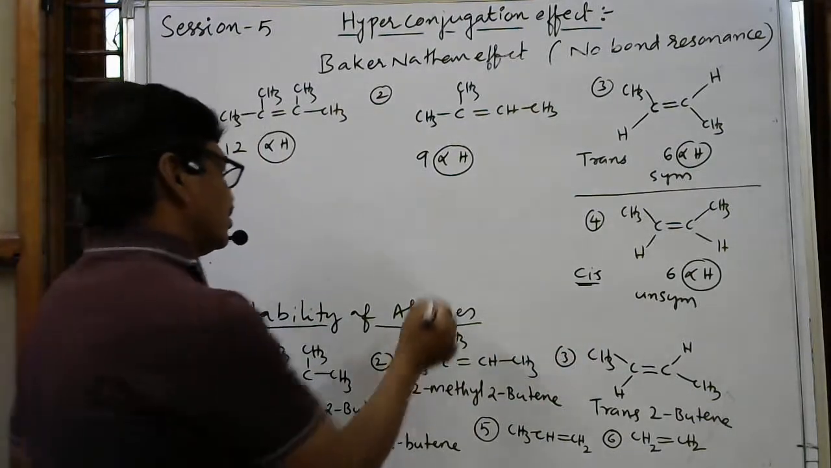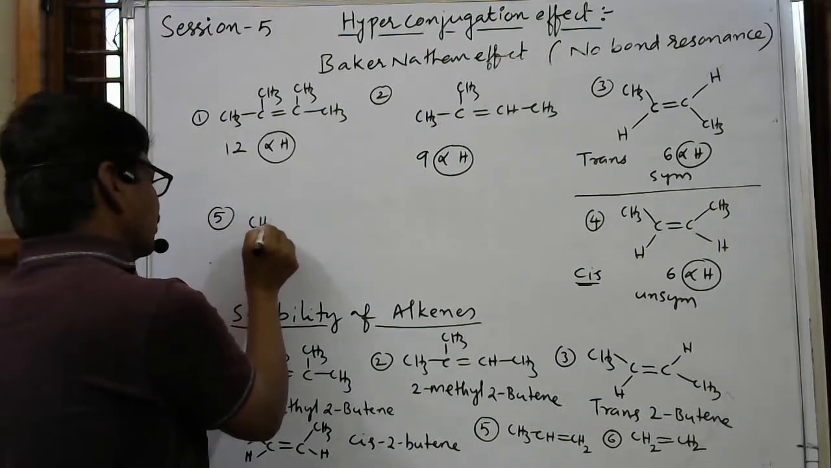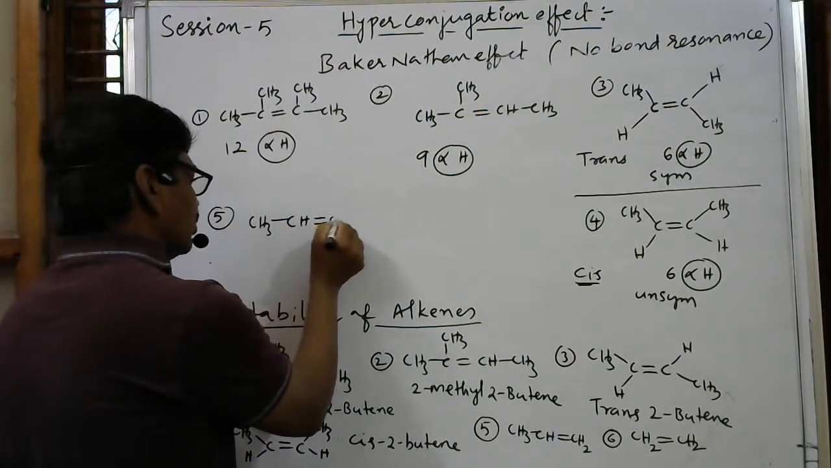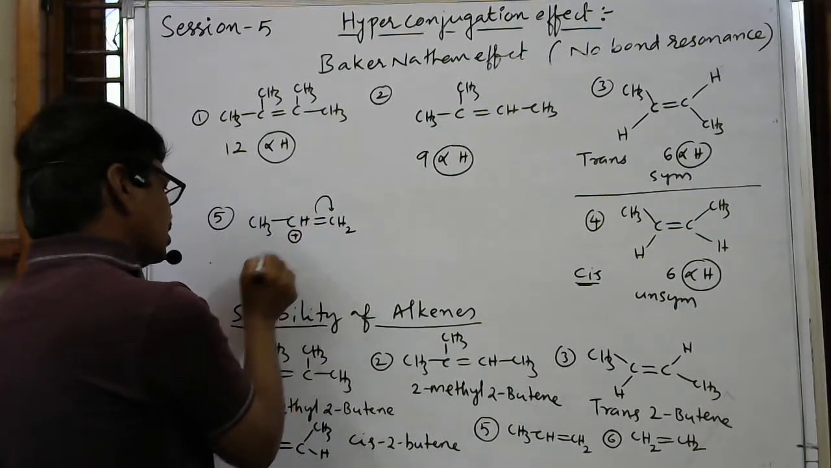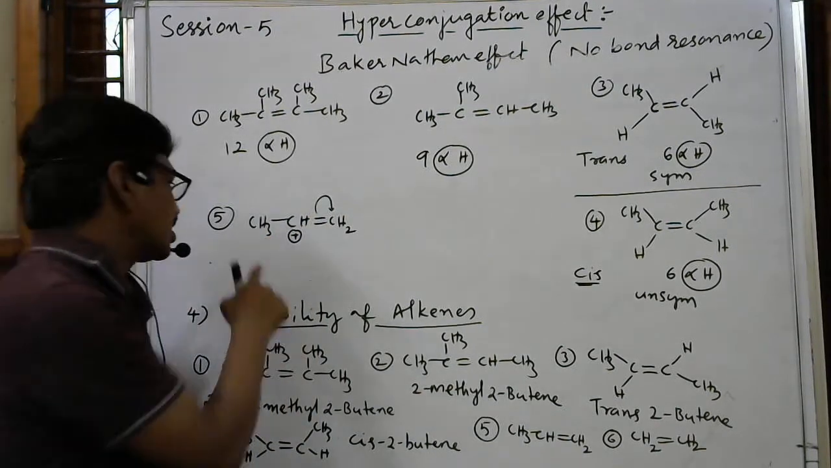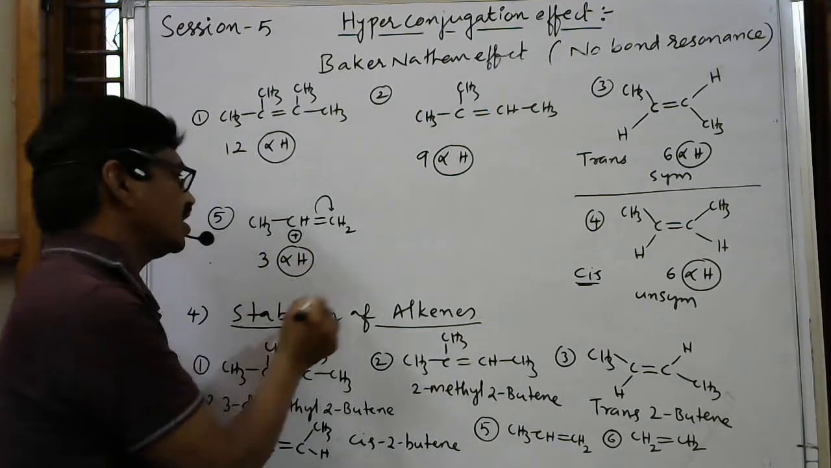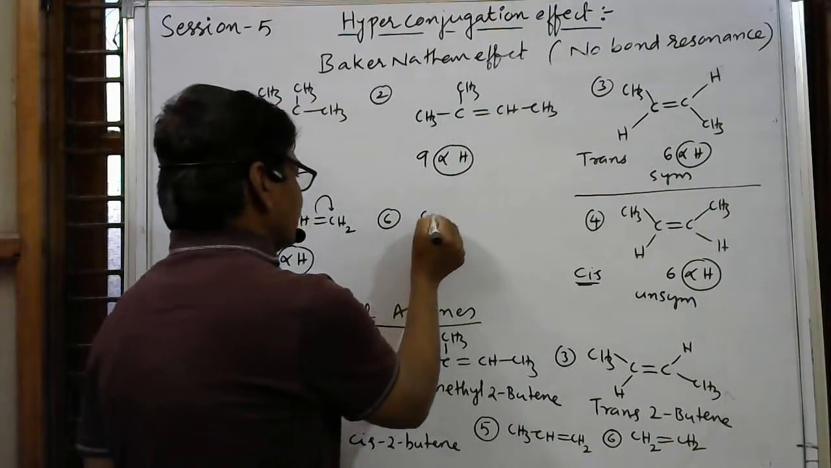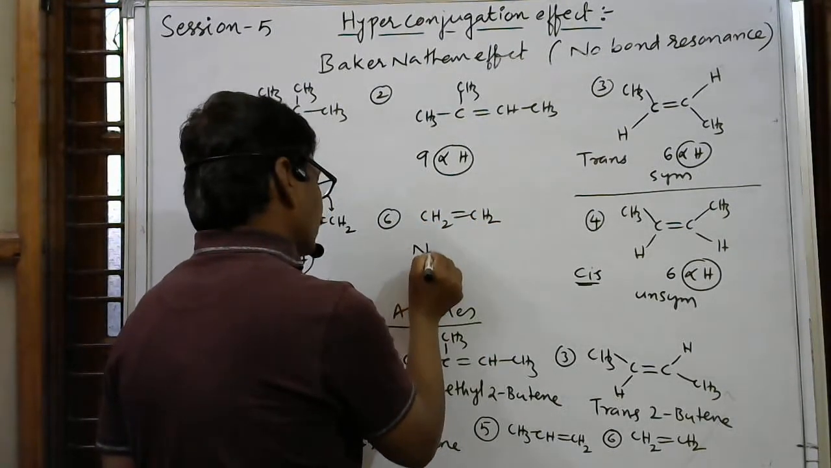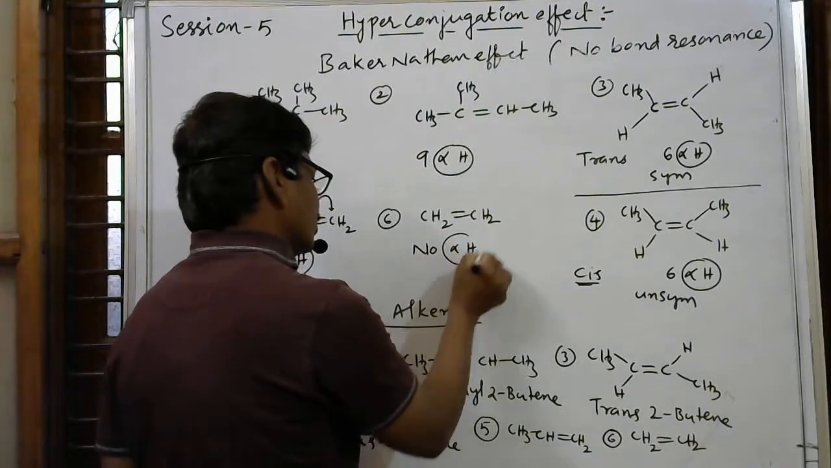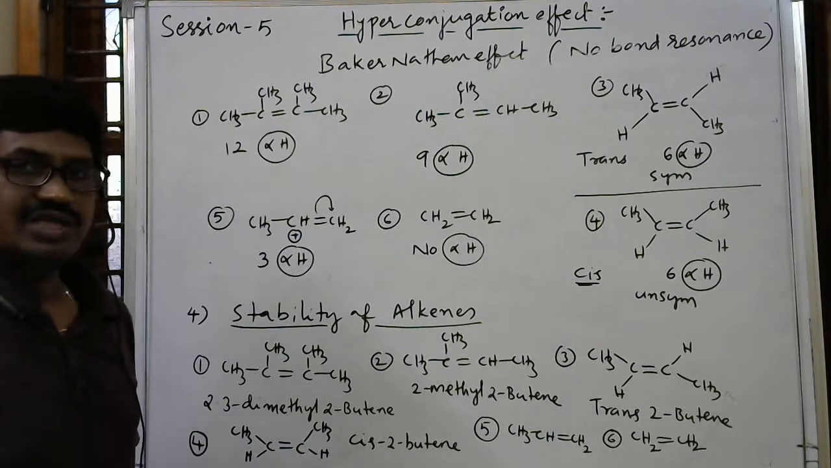And the fifth compound we can easily expect, because the number of resonance forms is less. CH double bond CH2: whenever this bond shifts here, this carbon gets a positive charge, and this positive charge is compensated by 3 alpha hydrogens. Then the sixth compound, what is given? Just ethene. Here there are no alpha hydrogens, so it is very, very unstable. Remember that.